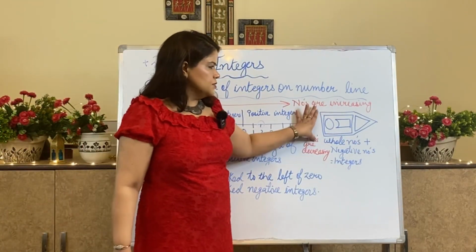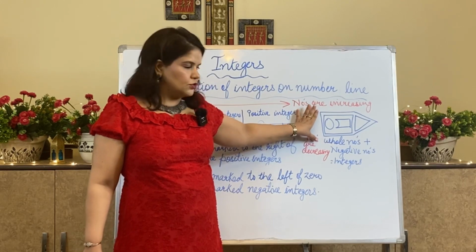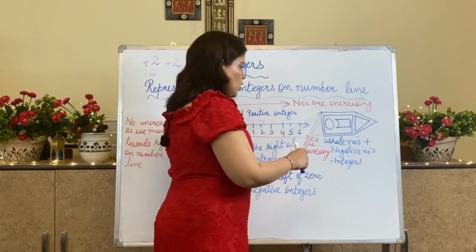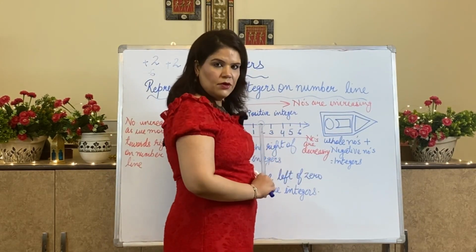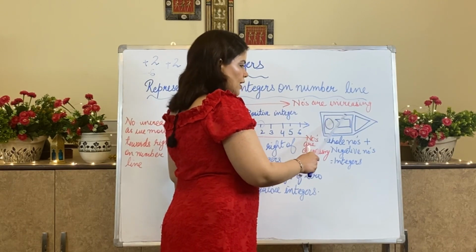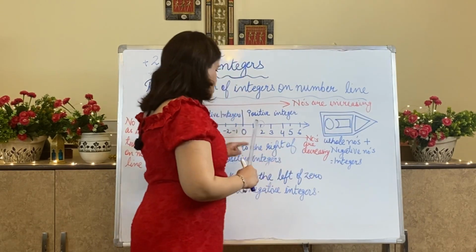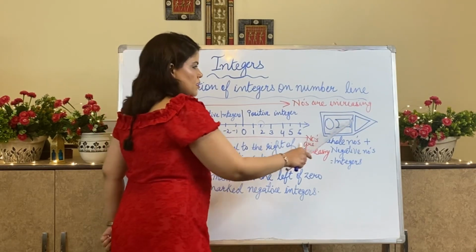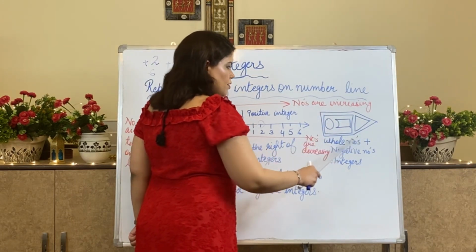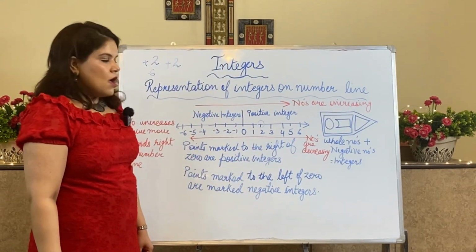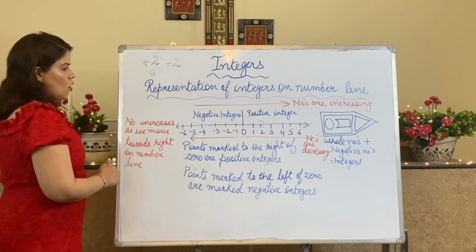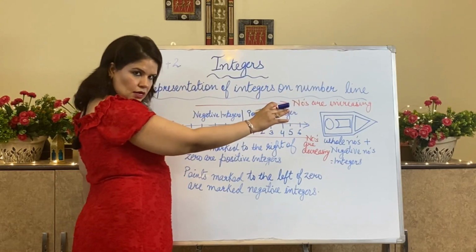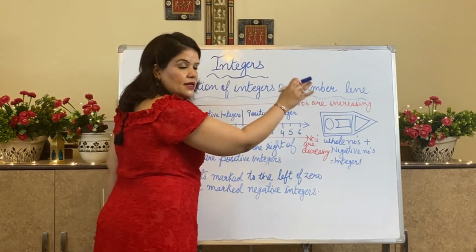Now this representation of integers I have just explained to you. This is my integer family, which has the whole number family. This rectangle is showing me the whole number family, which includes 0 and positive numbers. Understood? And negative numbers. These are negative numbers, so this whole represents integers. As I move from left side to right side, understood? Numbers are increasing. How?